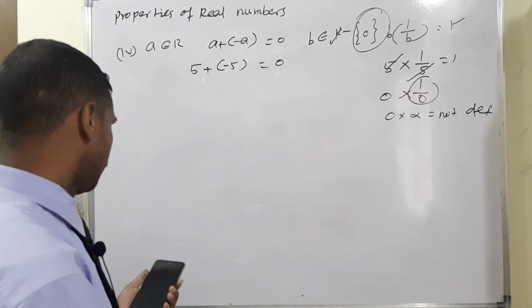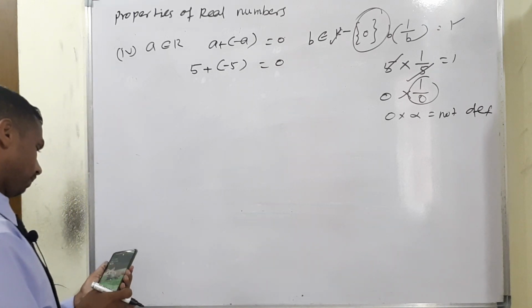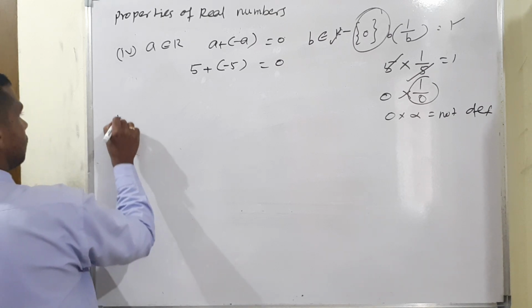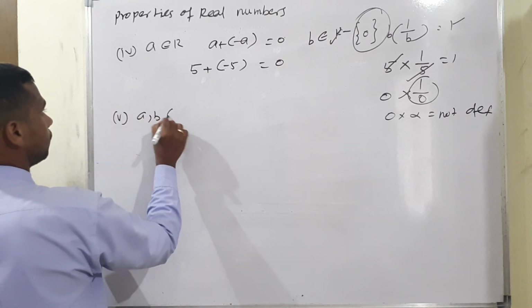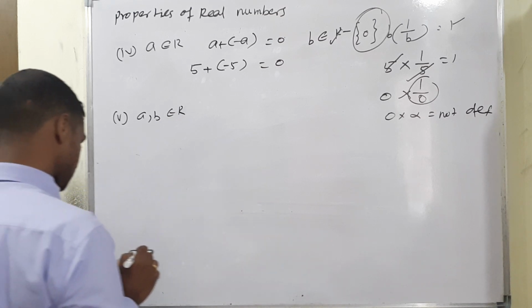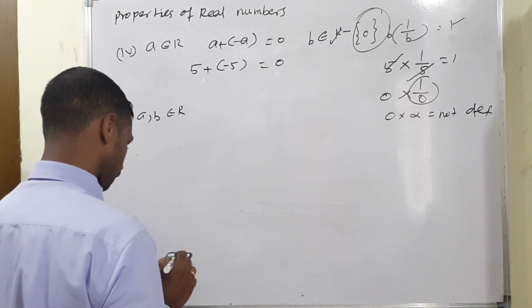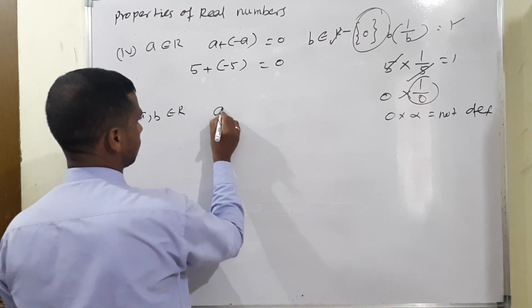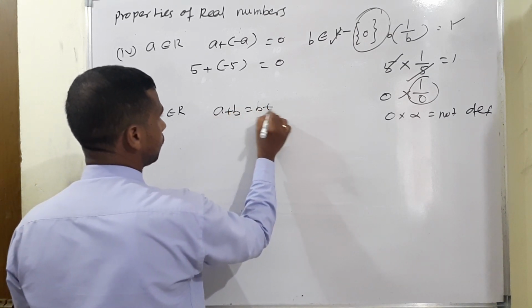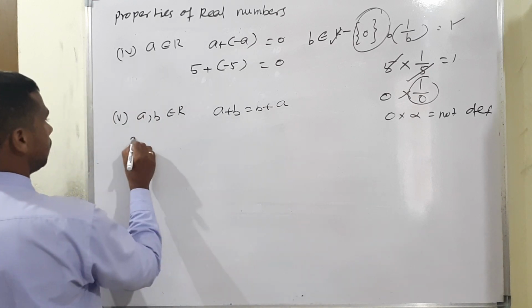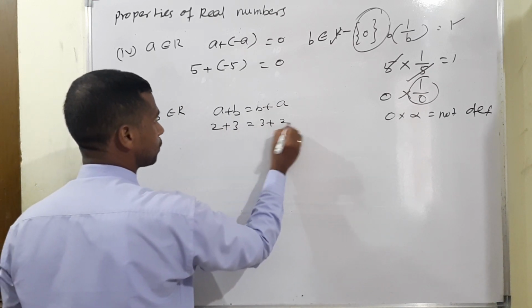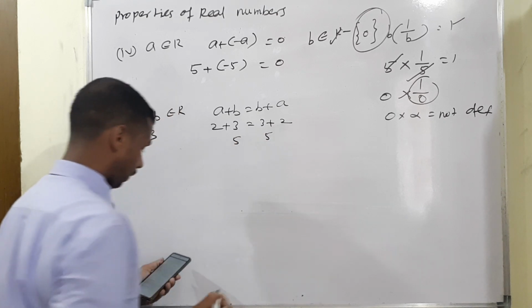Okay, I am moving to the fifth property. A, B belongs to real, that is commutative, isn't it? Property: A plus B is equal to B plus A. Example, 2 and 3. So 2 plus 3 is equal to again 3 plus 2. The value on both sides will be 5, commutative.